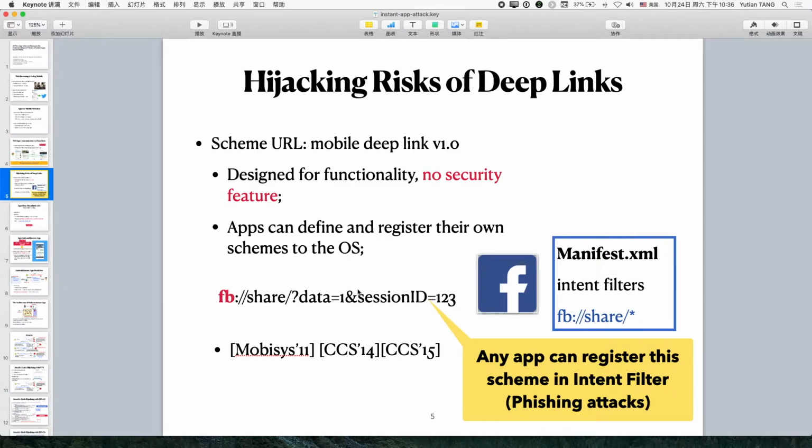But the problem is that not only Facebook can register this scheme, every app can register this scheme. Thus, a malicious app can register the FB scheme. If a device installs a malicious app and then clicks this link, it may be led to the malicious app.